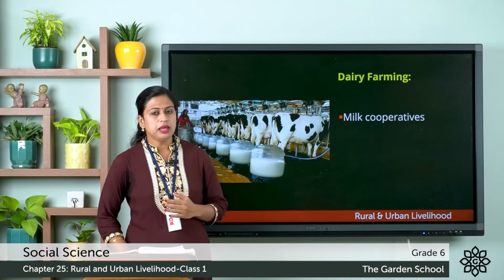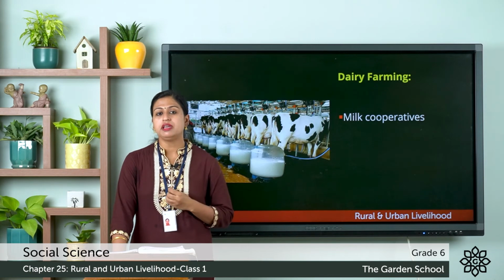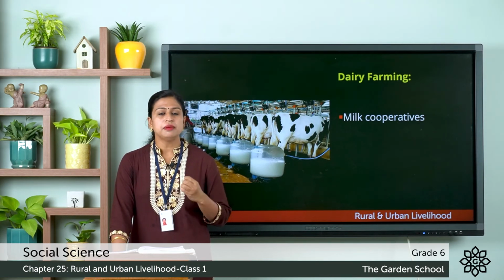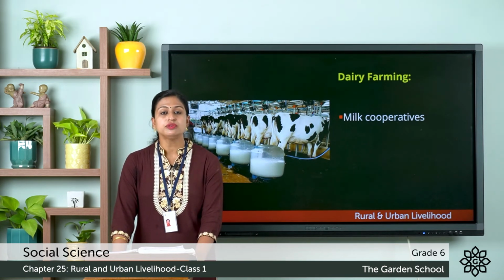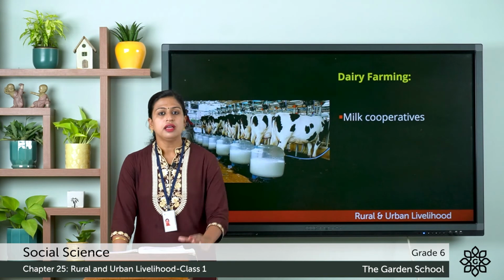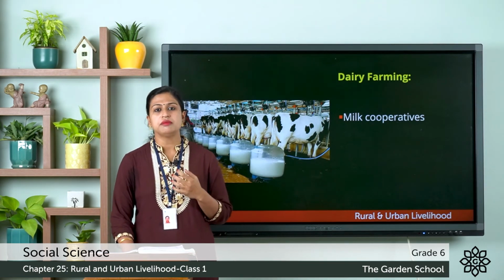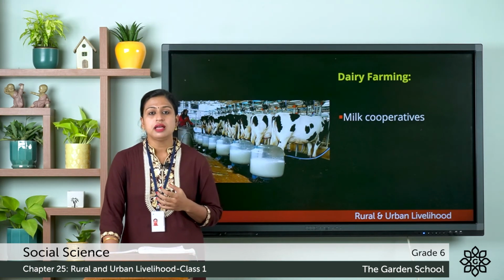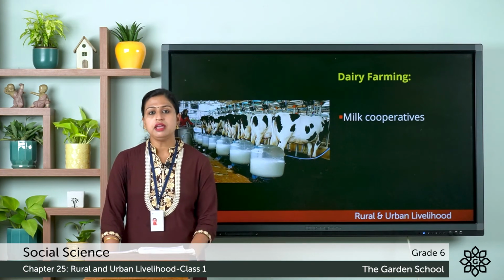And another important means of livelihood of the people living in rural areas is animal husbandry. So here animal husbandry means rearing and keeping livestock for use and for sale. And here is dairy farming, which is another form of animal husbandry that is focused on producing milk, and this milk is used for making other dairy products.